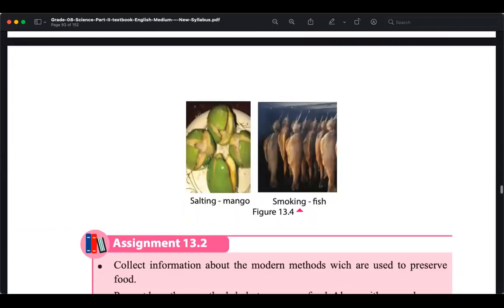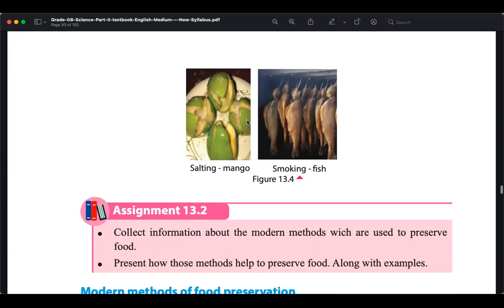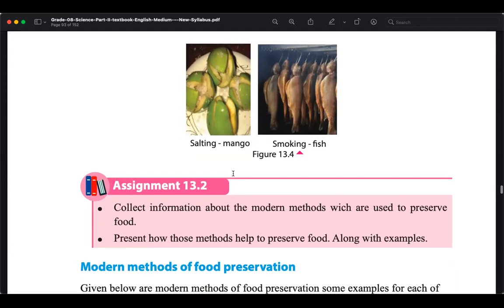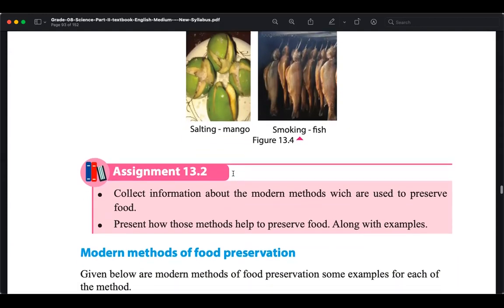Right. This is the smoking for fish. They will keep this for a long duration. Salt in mango. You can do this. This is tasty as well. If you find mango, just put salt and keep it exposed to the sunlight and let it dry. After drying, you can keep it for a very long time, and it is tasty as well. You can just eat without cooking.